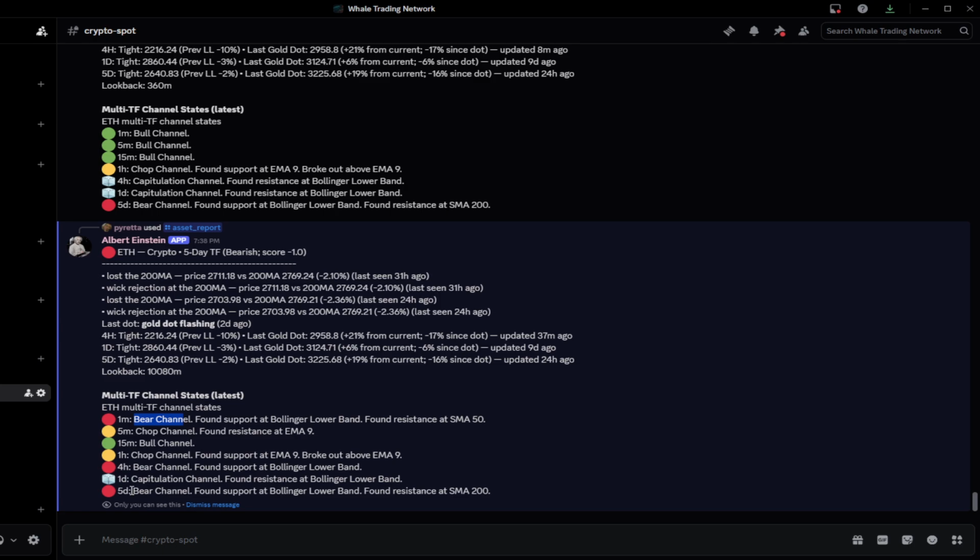And we're looking at the 5-day chart as well. We can see we're in a bear channel there. We did find some support on the lower band, but we also hit resistance on the 200 here. So these values here all carry a weight depending on which channel we're in, and whether we found support or resistance.